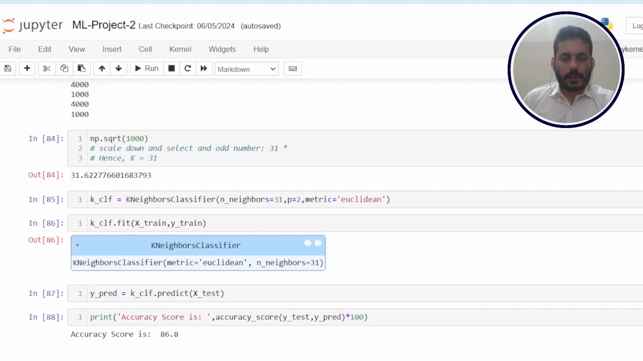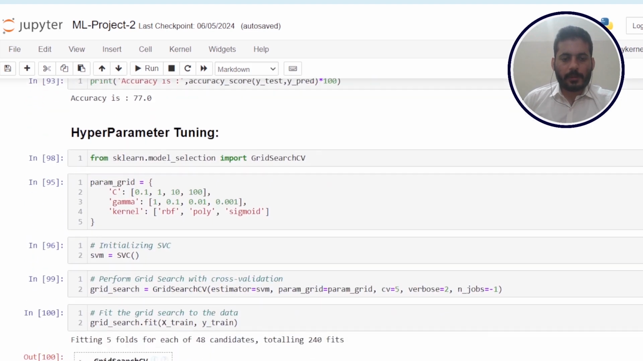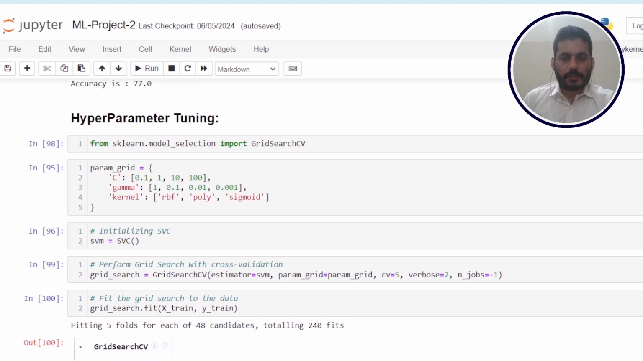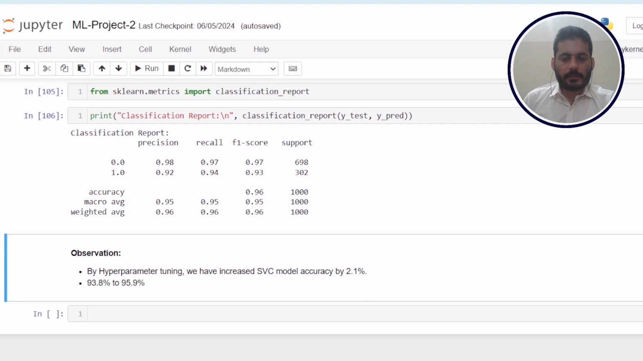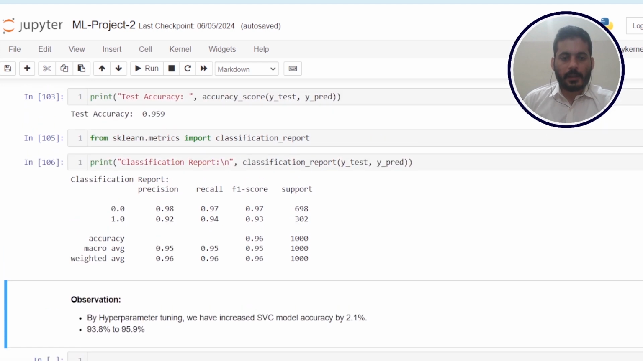To improve the accuracy, we used hyperparameter tuning using grid search CV. Our final model had accuracy increased by 2.1% from 93.8% to 95.9%. And we plotted the classification report where the overall F1 score for both classes is above 90.